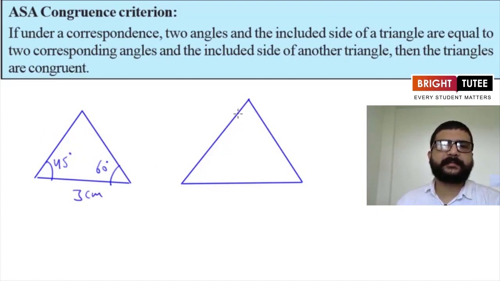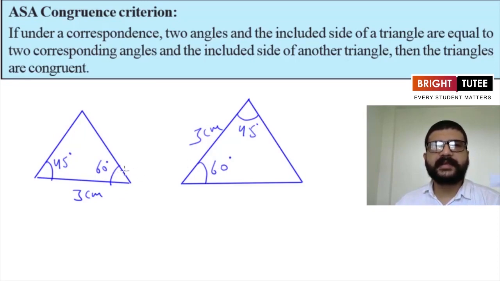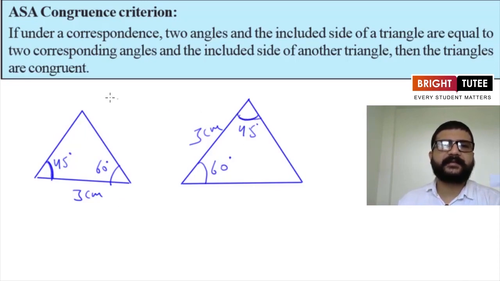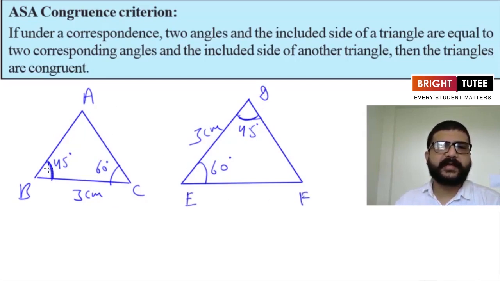And here also two angles are marked. One is this angle, it is 45 degrees, and one is this angle, it is 60 degrees, and this side length is also marked as 3 centimeters. So now here we can use ASA criteria. As we can see here, this angle is equal to this angle here. We can name these triangles as ABC and this one as DEF. So now here angle B is equal to angle D and BC is equal to DE, and then we have angle C is equal to angle E.